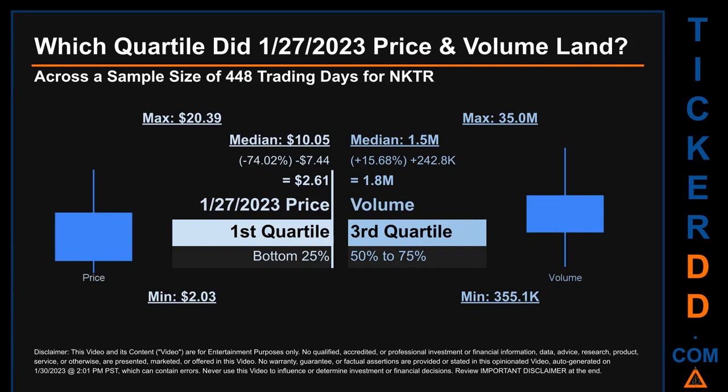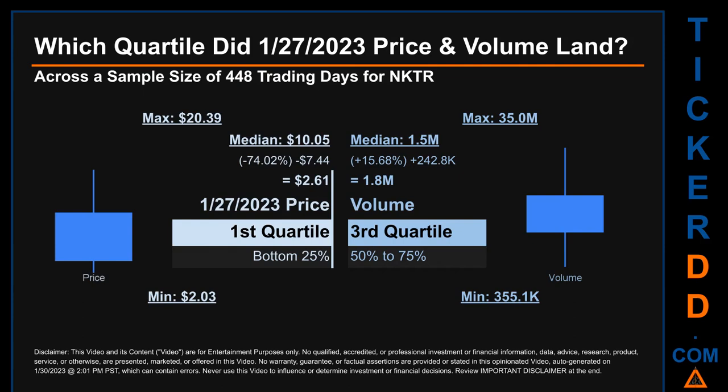Which quartile did January 27, 2023 price and volume land? Across a sample size of 448 trading days, the maximum end-of-day price for NKTR was $20.39 while the minimum was $2.03. Within that price range, January 27, 2023 price, of $2.61, landed within the first quartile, meaning it was within the bottom 25% of all sampled end-of-day prices.